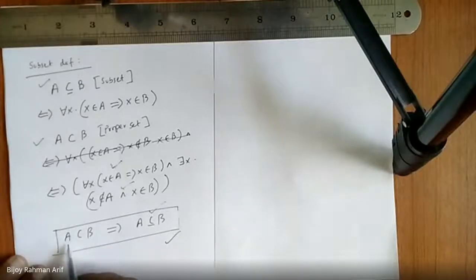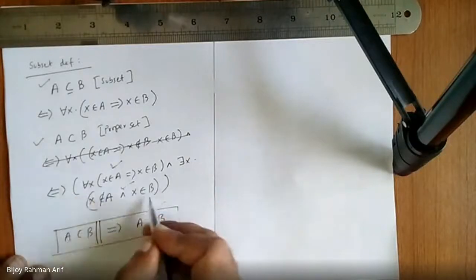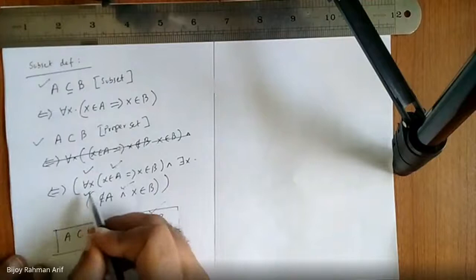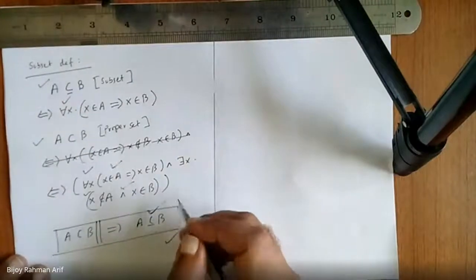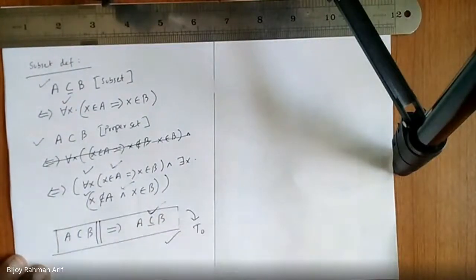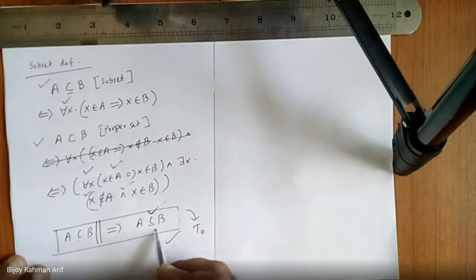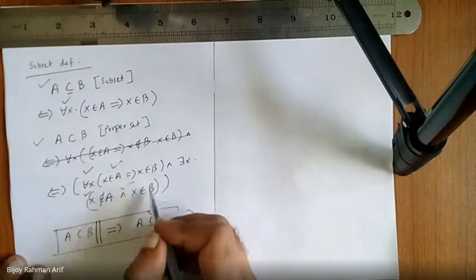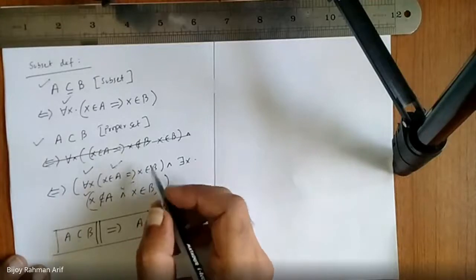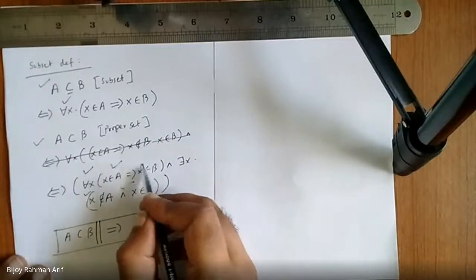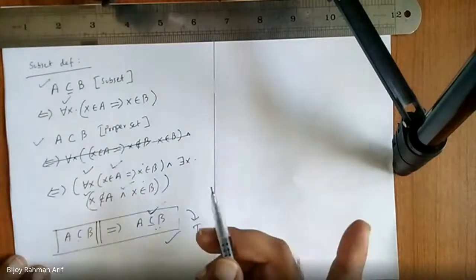Yes, sir. For both to be true, both parts should be true. Now if the first part is true, then definitely this one is true. Am I right? So the whole thing becomes a tautology. Sir, on the other hand, if you put this one on the left side and that on the right side, then you can make this one false and this one true, right? Sir, I didn't get it.